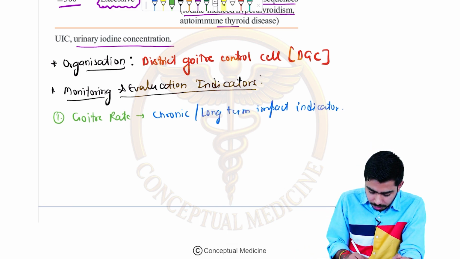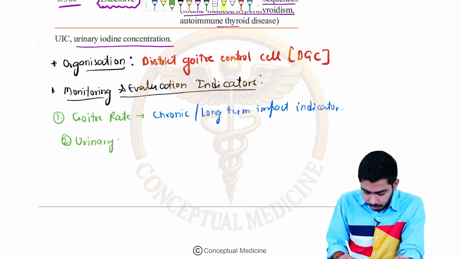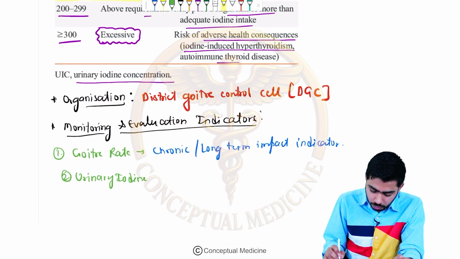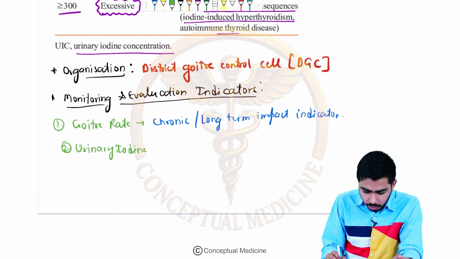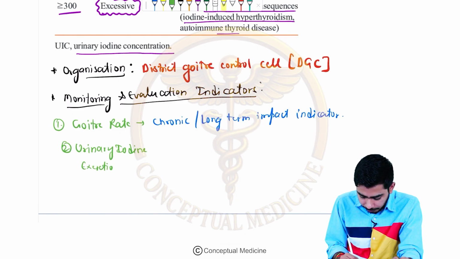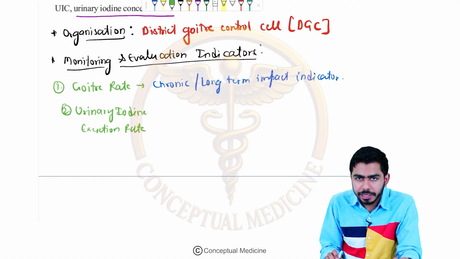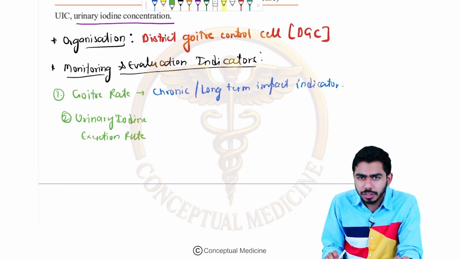Second one in the list is the urinary iodine excretion rate, or UIE, which I told you, urinary iodine concentration. Which of the following is not an evaluation indicator in this program?